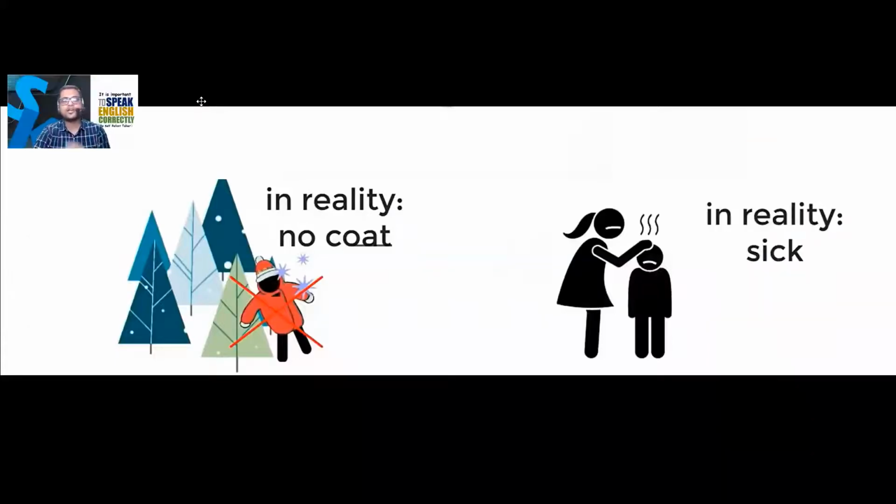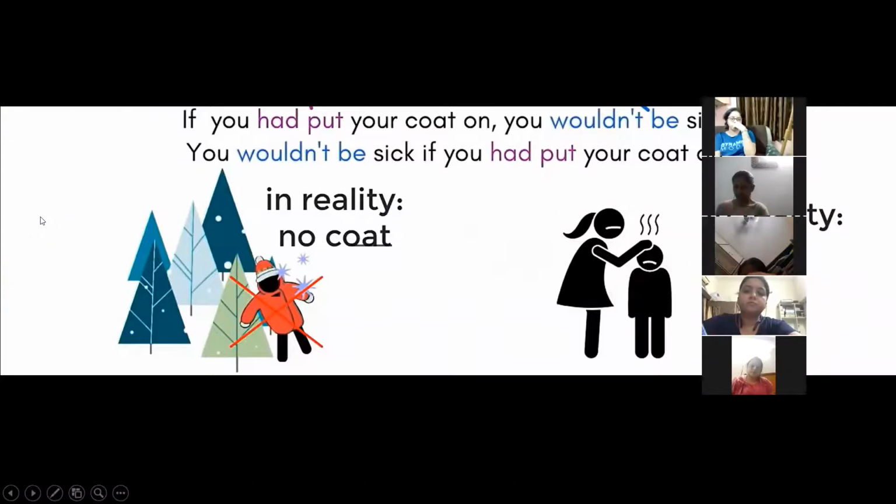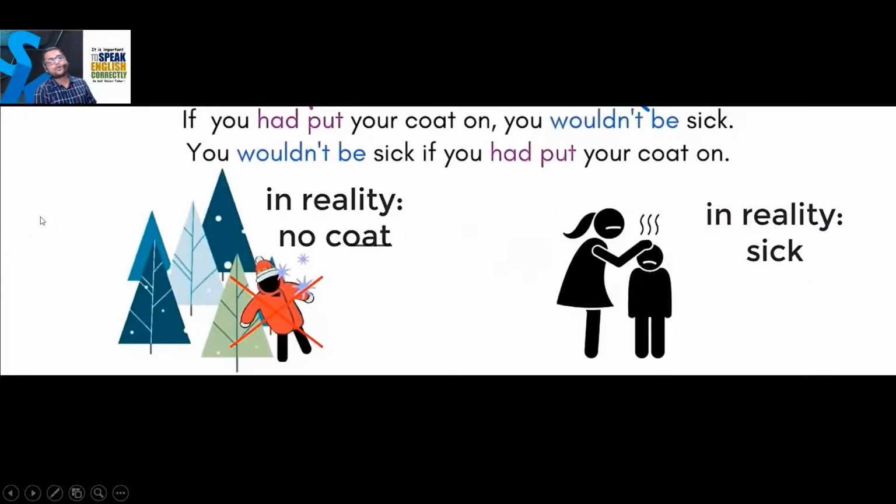Grammatically, you are absolutely right. So we can say if you had put your coat on, you would not be sick. और इसको उल्टा भी बोल सकते हैं, you would not be sick if you had put your coat on. So coat on मतलब ही है कोट पहनना. Okay, so wonderful sentence. If you had put your coat on, you wouldn't be sick.